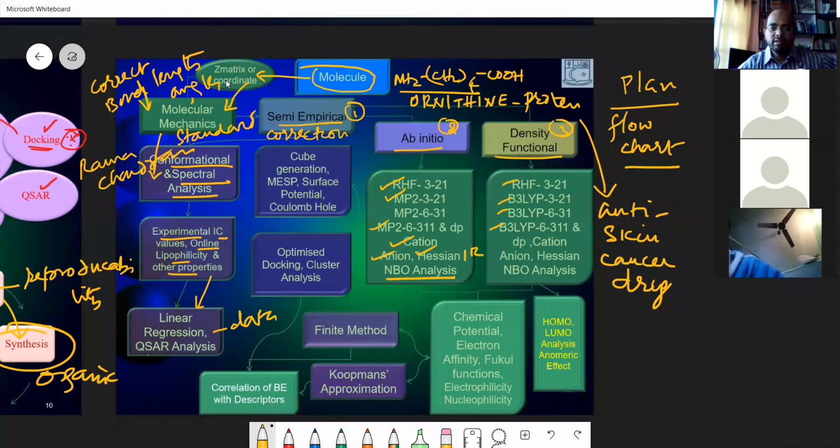Certain methods are there. This is used to calculate NBO analysis. So after this, immediately you can come to the HOMO-LUMO analysis.